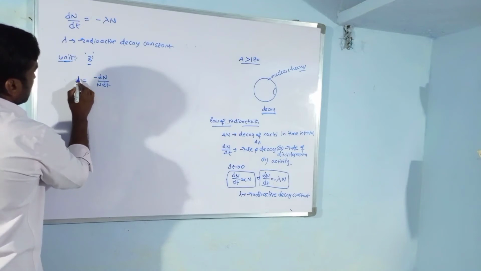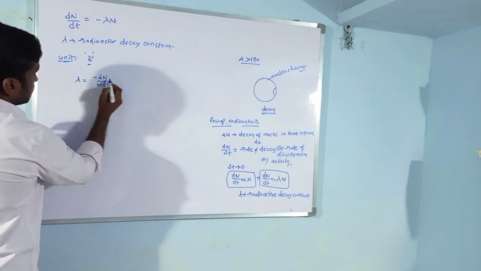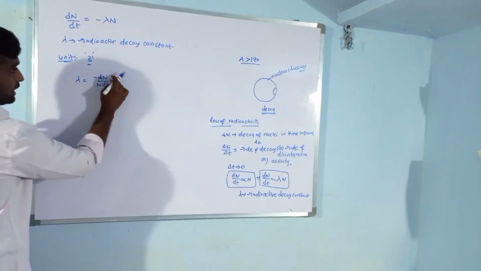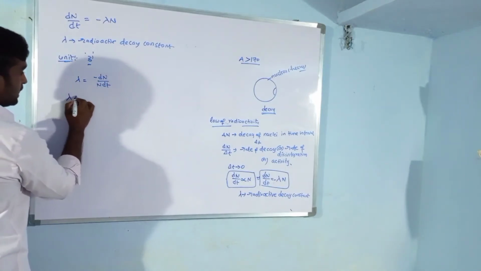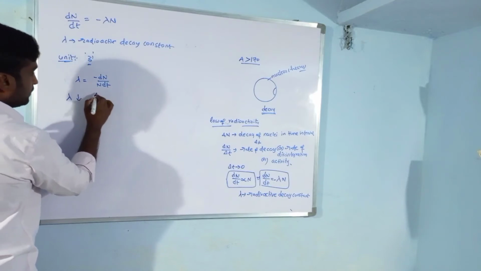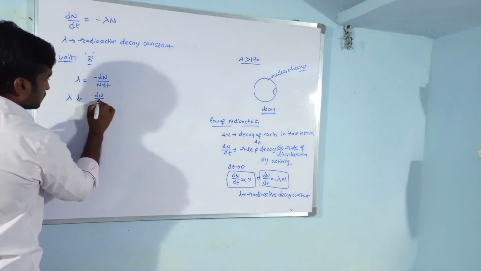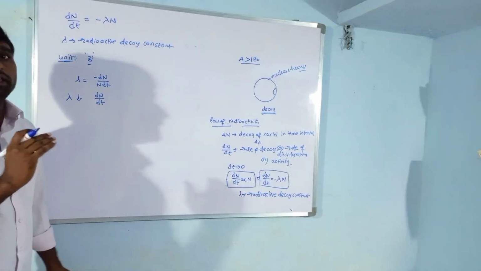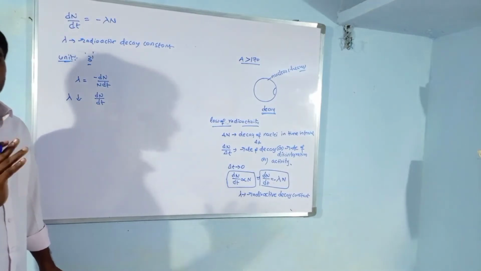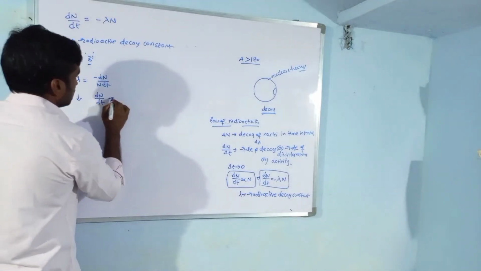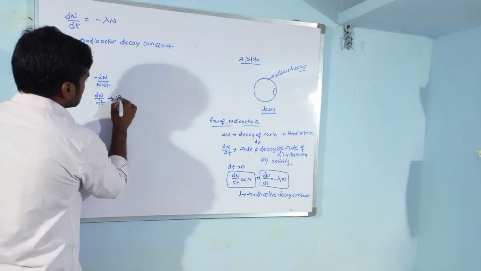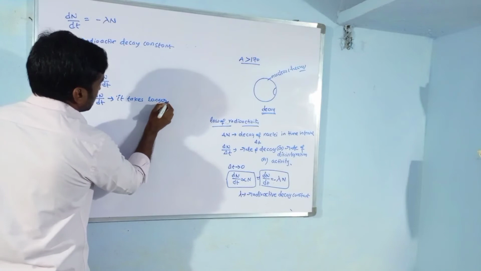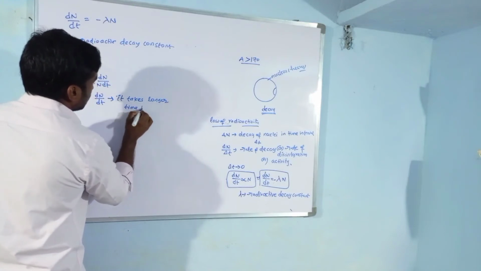So lambda is directly proportional to dN by dt, that is, lambda is directly proportional to the rate of decay. If lambda is low, the rate of decay is also low. That means it takes a longer time to disintegrate.